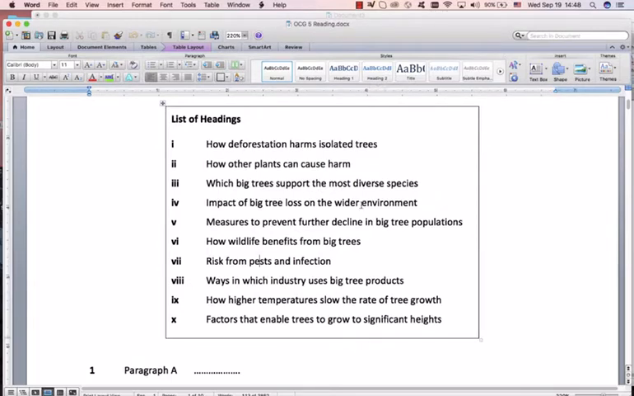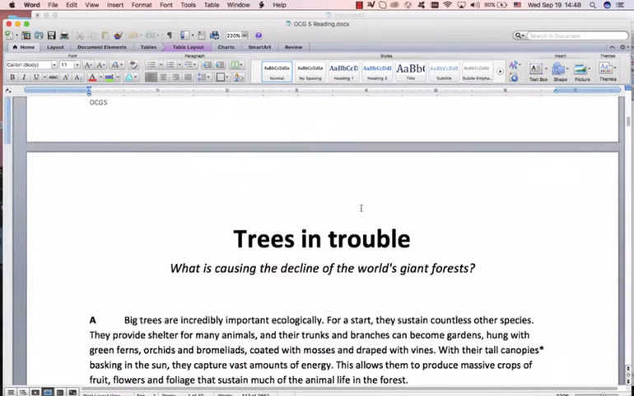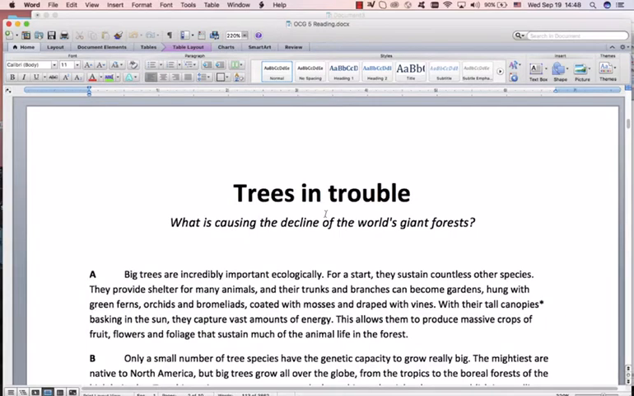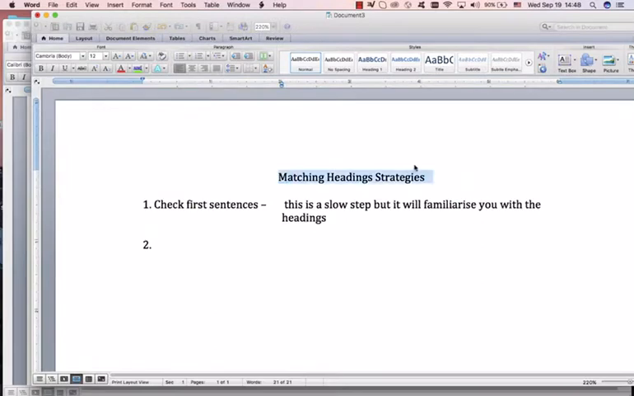Now, what are you going to do in the first step? Let's check the first sentences. You can usually get one or two which are easy and which match up with the first sentences. So, matching heading strategies. Check the first sentences. It's a slow step because you will have to go through all the headings one by one. But that's a good step because you will become familiar with those headings and you will remember them later.